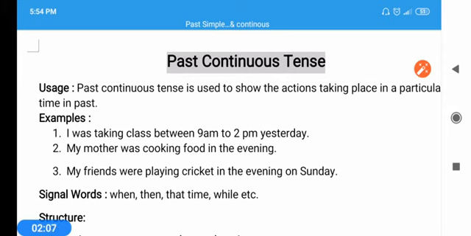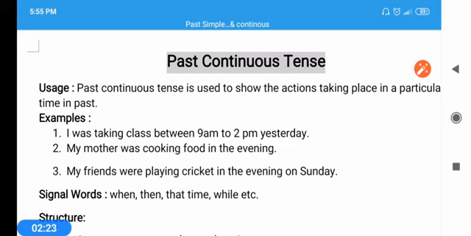Okay, that was another part. Here, this third video is about past continuous tense, which is used mostly in combination with past simple. So it's a very important one. The structure is very simple.